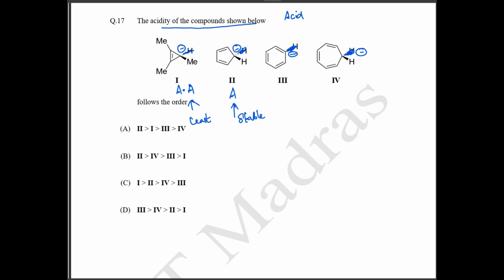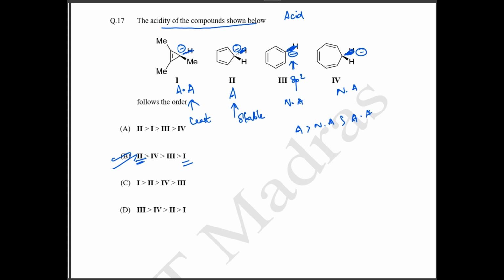And in option 3, what do you have? You have your carbanion, or your negative charge on an sp2 hybridized carbon. So this is going to be non-aromatic. This is going to be your non-aromatic. Likely this is also going to be your non-aromatic. So the order is, first your aromatic, then comes your non-aromatic, then comes your anti-aromatic. So your aromatic is going to be more stable and your anti-aromatic is going to be least stable. So option B is your correct answer.